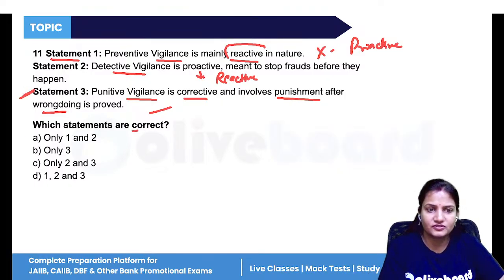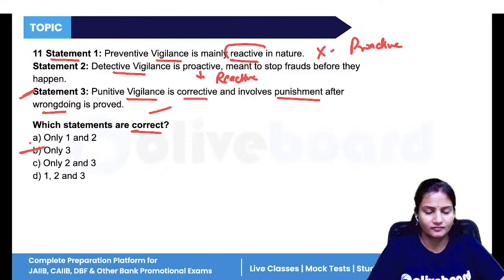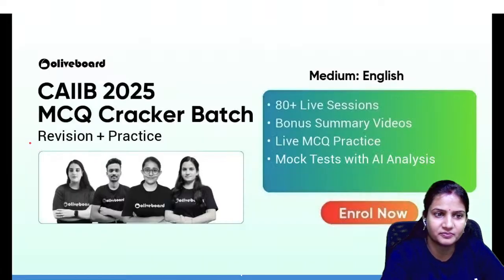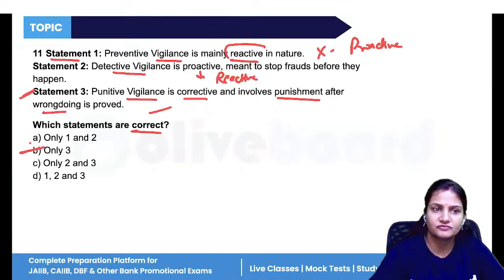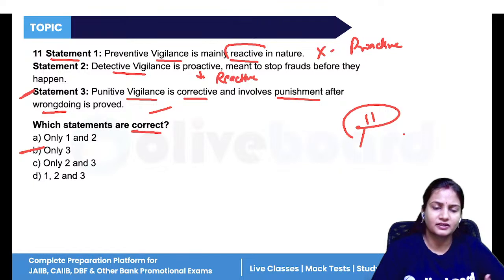So the question was which of the following statements is correct? That is only three. All right. So answer B is correct. Now, so far we have done 11 questions. So this is how we'll do 32 questions